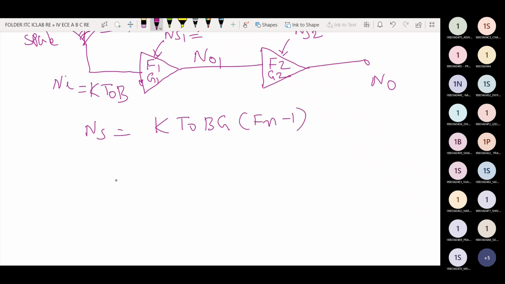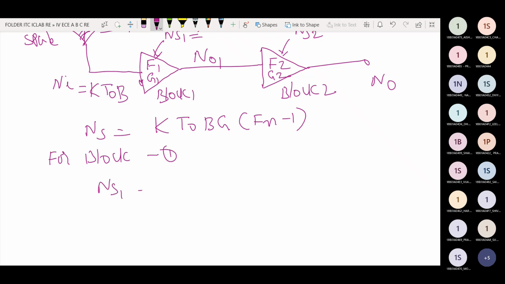Consider the total communication system. Here for block 1, this is block 1. This one is block 2.